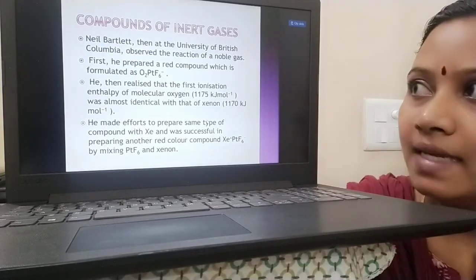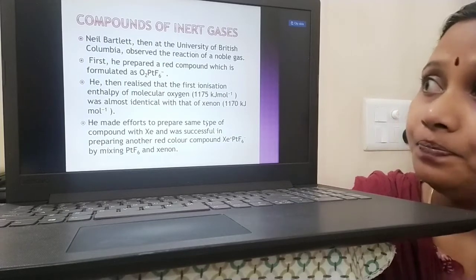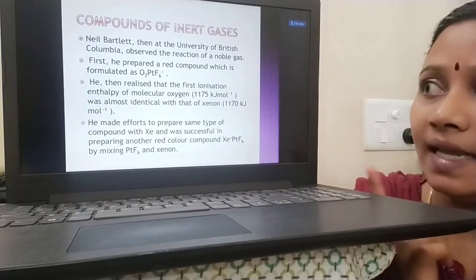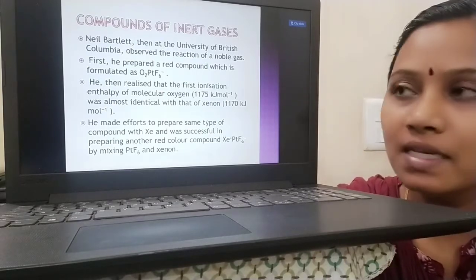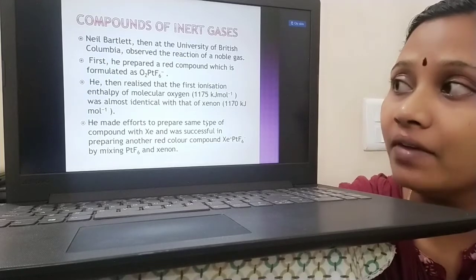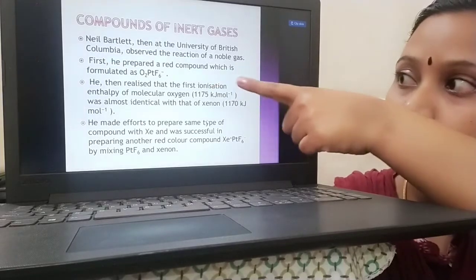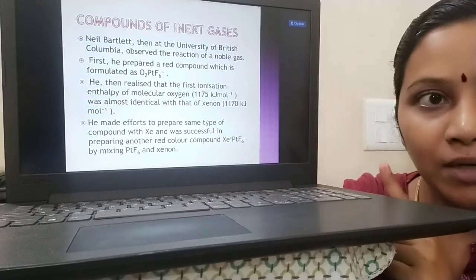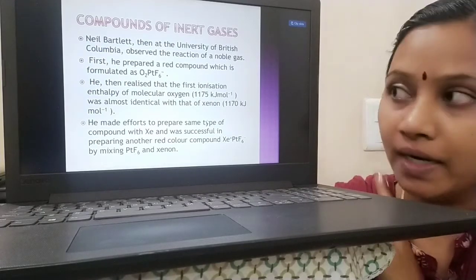The scientist Neil Bartlett at the University of British Columbia observed the reaction of noble gases. First, he prepared a red compound having the formula O2PtF6. Oxygen is there, then platinum, then 6 fluorine atoms.